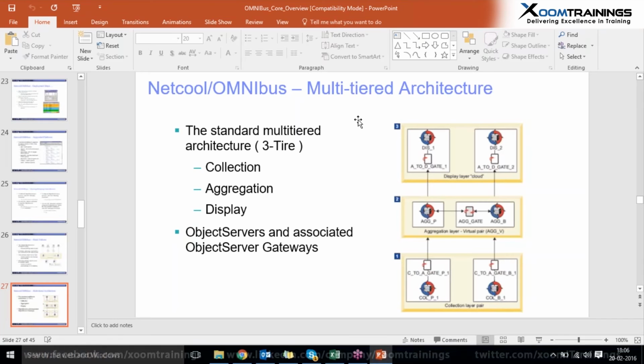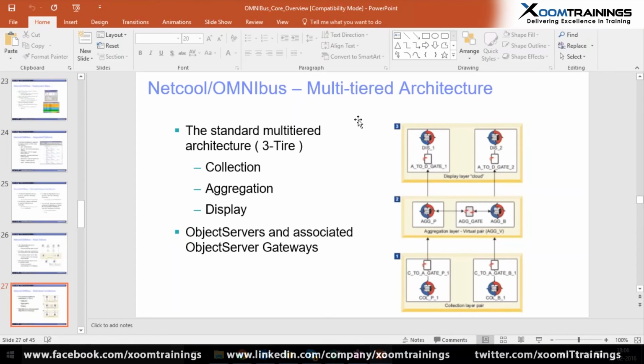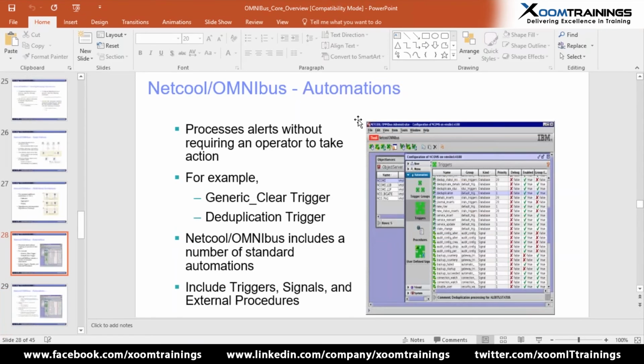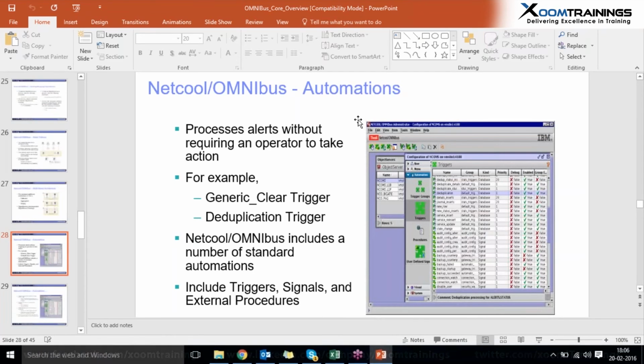The display layer displays all the events collected from our network, so that the client can easily identify the events in the web GUI. And the automations process alerts without requiring an operator, that means without manual interruption or manual working. The name automation indicates it's an automatic alarm system, or automatic work predefined according to the SQL or its functions.